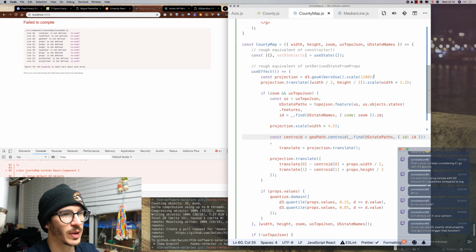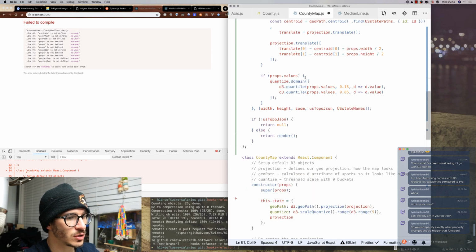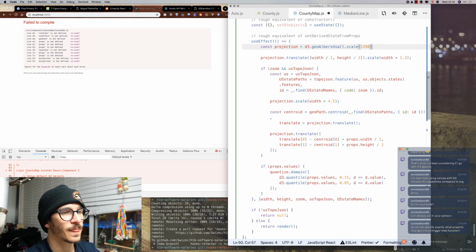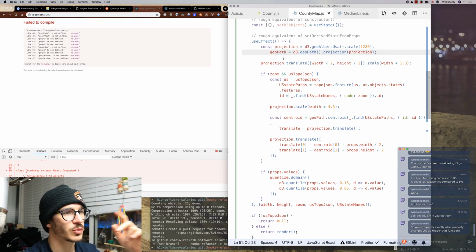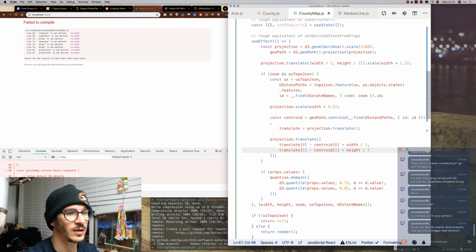Then we have the geopath, and I'm going to take the geopath basic definition from here. So, a rough equivalent of set derived state from props. That takes our projection. Why is this squiggly lined? Not sure why that is squiggly lined. Oh, that is why. So geopath equals d3.geopath.projection. Then projection translates, projection changes scale, we calculate the centroid of the thing, and then we update the centering of our projection in case zooming is defined.